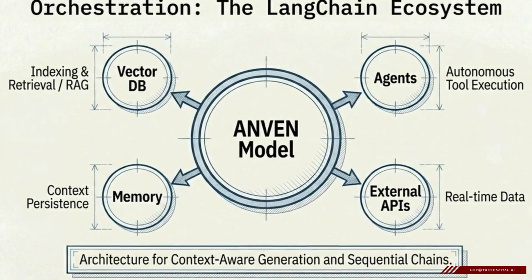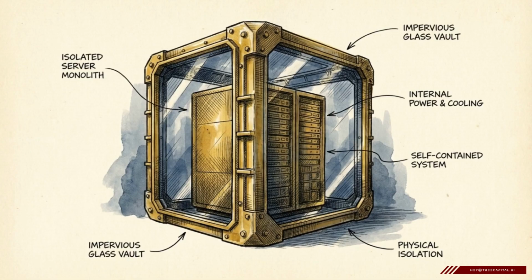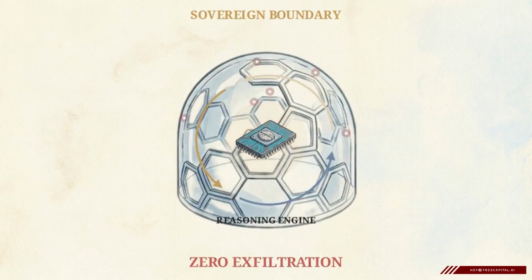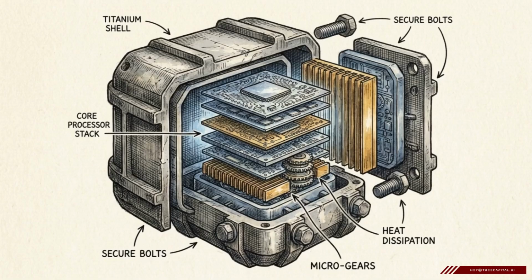Anven is engineered as a sovereign AI layer, designed specifically to operate within the strict boundaries required by highly regulated industries. Anven operates entirely within a company's private, air-gapped cloud or directly on edge devices. This deployment model guarantees that the reasoning loop stays inside the network, ensuring zero exfiltration of proprietary logic or sensitive data. The power of an agent's anatomy is tethered to the security of its environment.